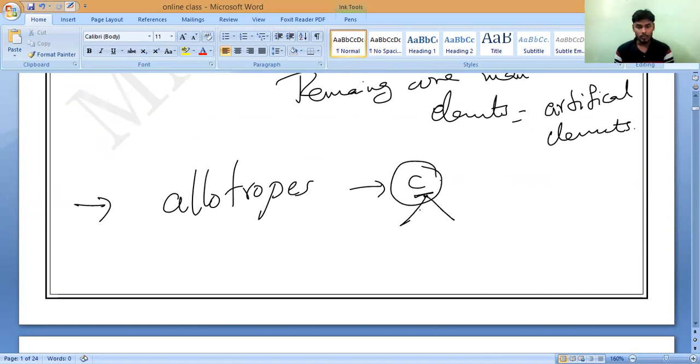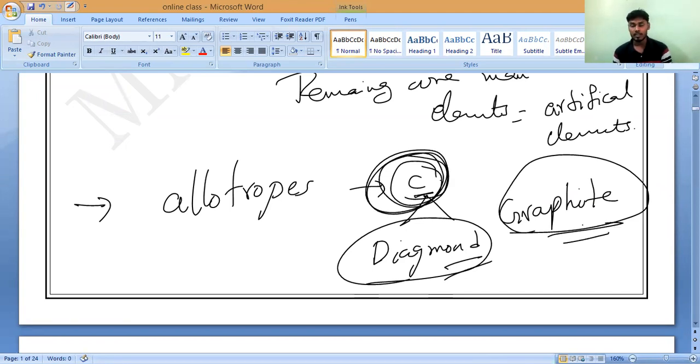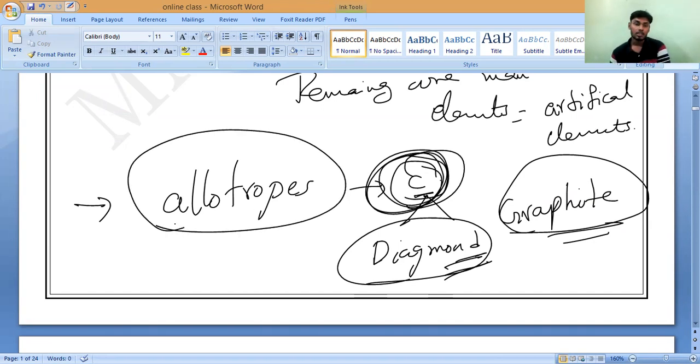If we take the allotropes of carbon, basically we can say there are two main important things. One is diamond and the other one is graphite. Both are made up of purely carbon, but in a different physical state. The physical appearance is different, meaning the physical properties are different, but the chemical properties are the same. That phenomenon is called allotropes.